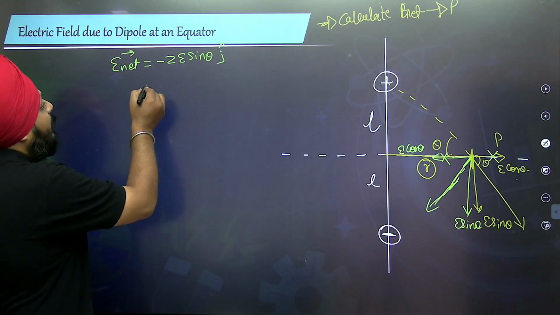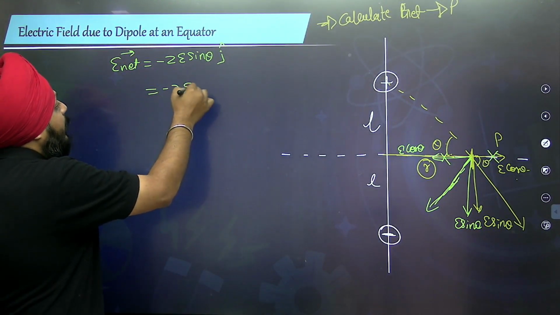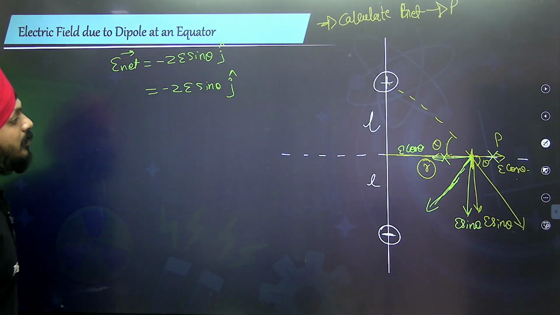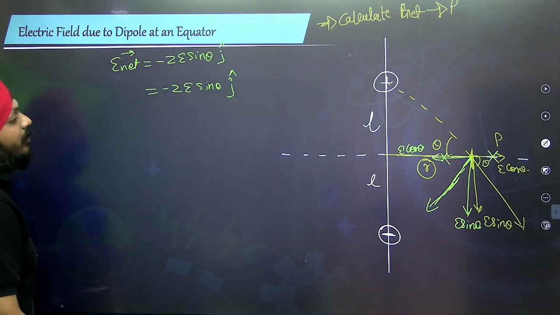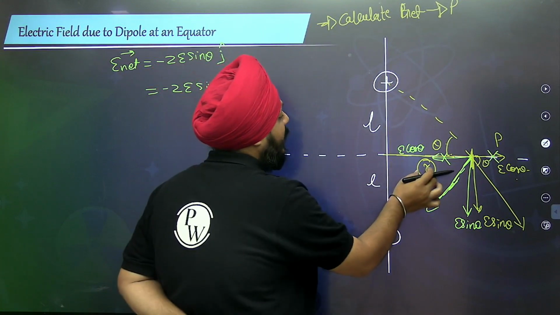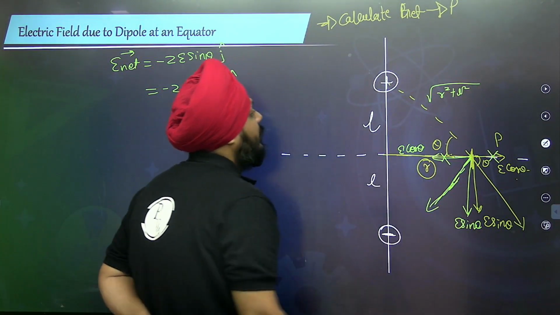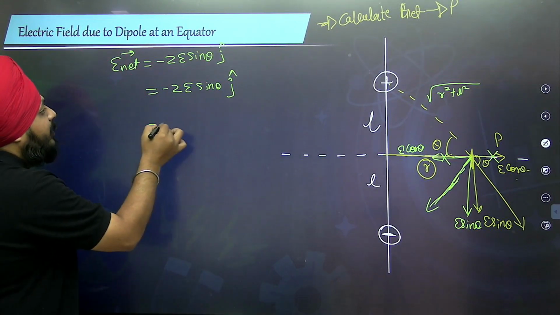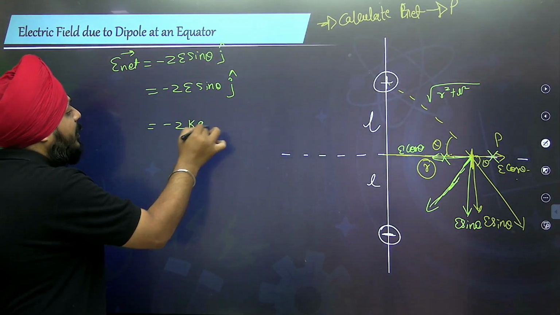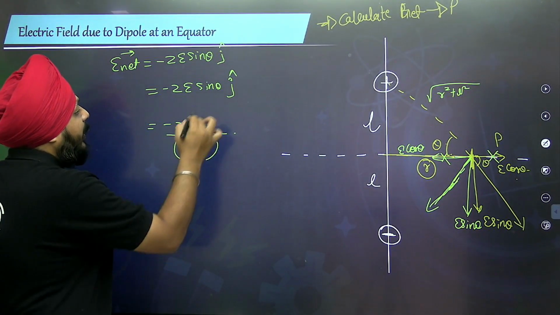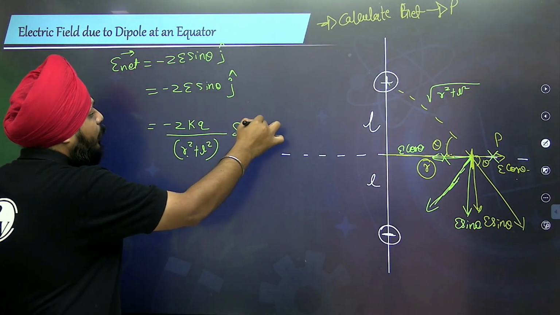Negative of 2E sin theta into j. Can we replace? See here, it is R and L. According to the Pythagoras theorem, that is R square plus L square. So this is going to be negative of 2kQ whole divided by R square plus L square, sin theta into j.